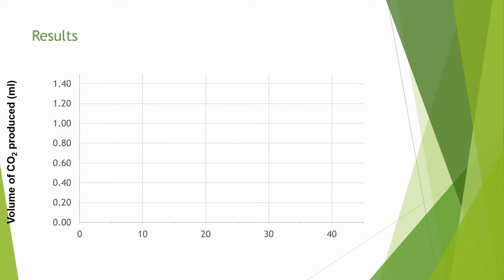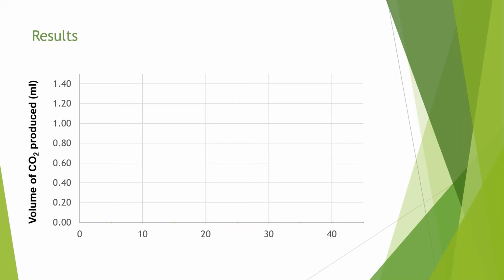For our graphs, we're going to put the volume of carbon dioxide produced on the y-axis and time on the x-axis up to 45 minutes. We can throw in our water values. It's all going to be 0, 0, 0 all the way across. And what we can do is connect the dots. In this case here, we don't necessarily have to look for a line of best fit because it's all flat, pretty easy one to do.